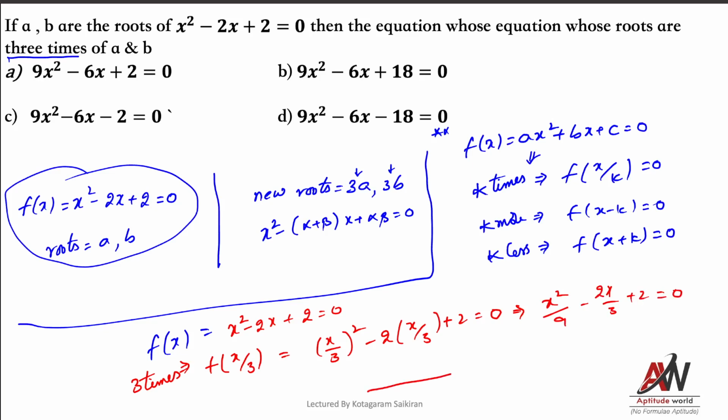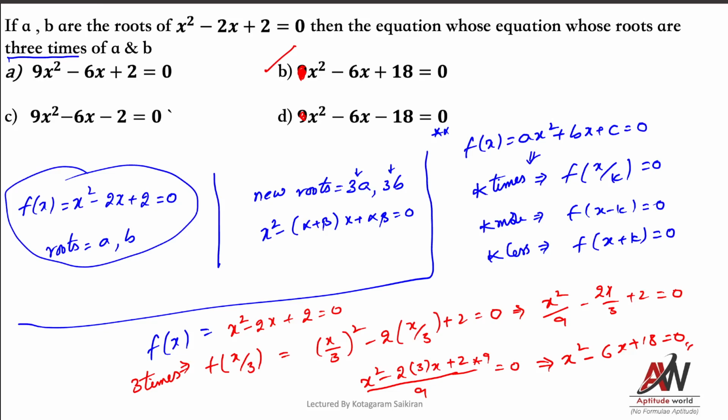So if you take LCM 9, this is x square minus 2 into 3x plus 2 into 9 equal to 0. From this, can I conclude that the answer is x square minus 6x plus 18 equal to 0? I'll bring this 9 this side, it will become 0. Sorry, the options are wrong. So here it should be x square minus 6x plus 18 equal to 0, B.